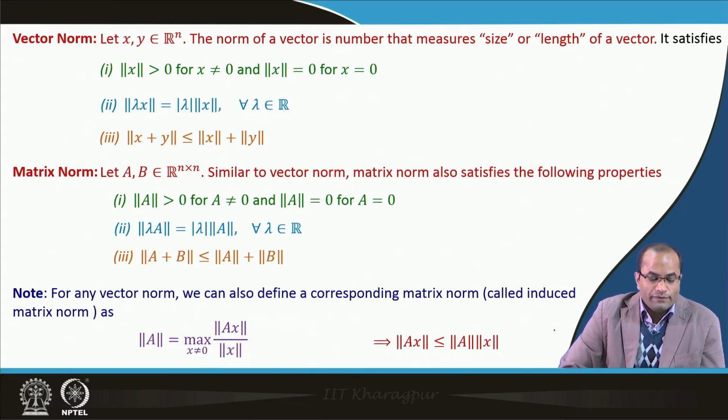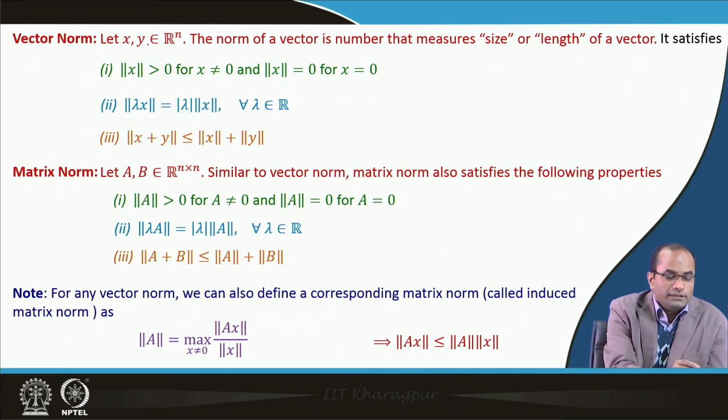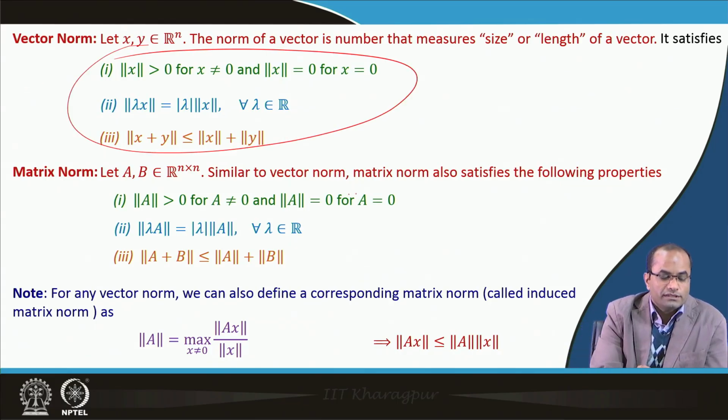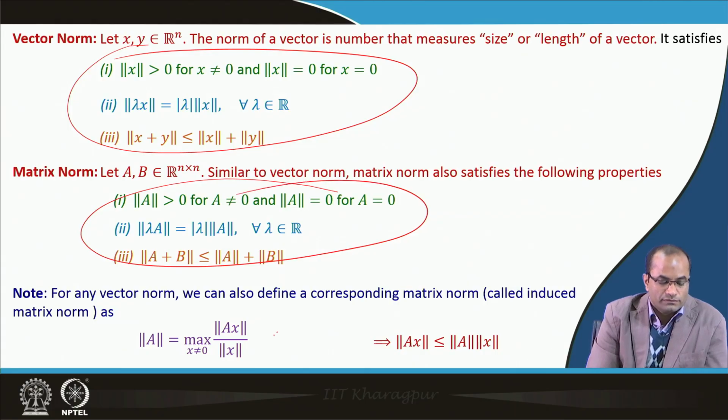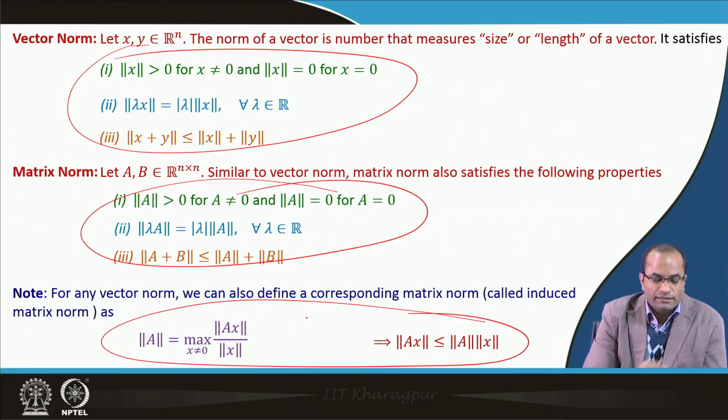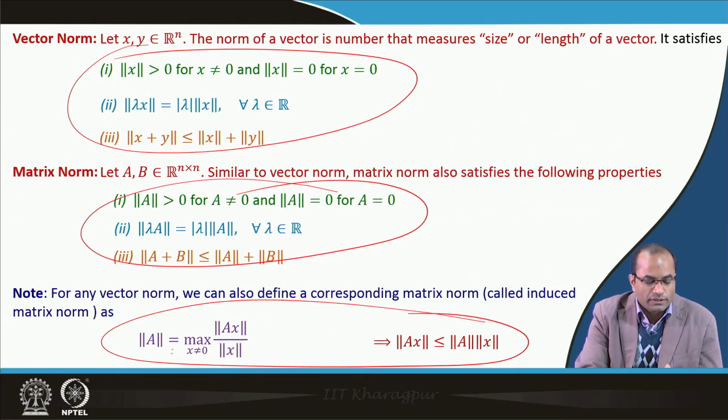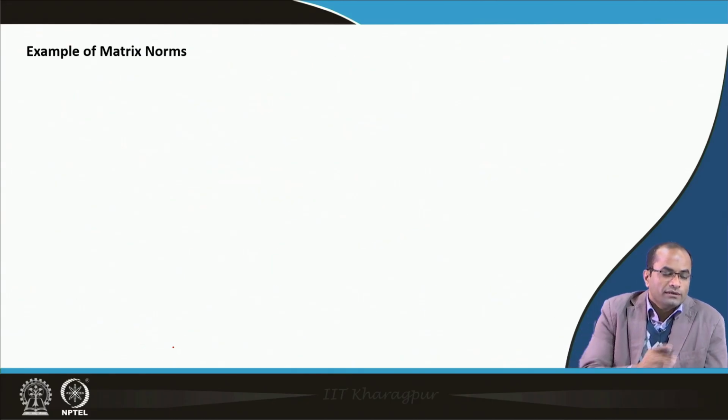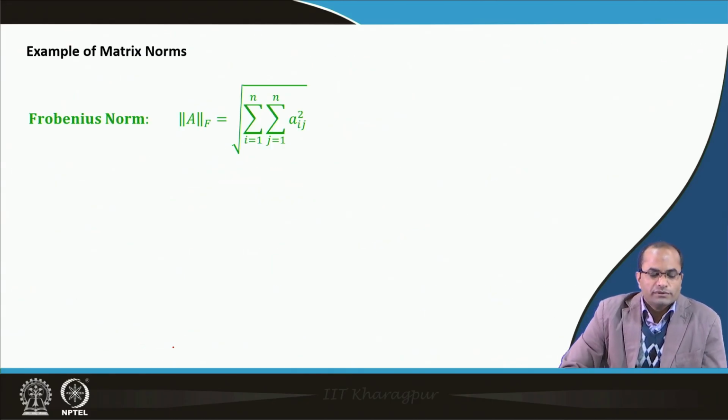Well, so now we have the vector norm which satisfies these properties, and the matrix norm which satisfies these properties. We have also introduced another kind of norm which comes directly from the vector norm: given a vector norm, we can define the induced matrix norm. We have already seen some examples, and I am repeating them; all these norms satisfy the properties we have mentioned for a norm.